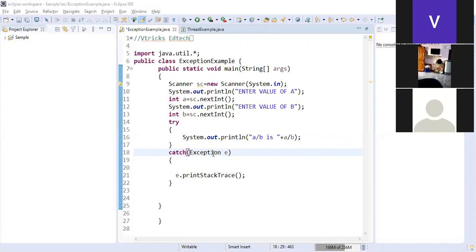So we have three statements: try statement, catch statement, and finally. These are the three different blocks: try, catch, and finally. We are using only try and catch. Try to do this, if not, catch it. Very simple. I'll try to run this code.